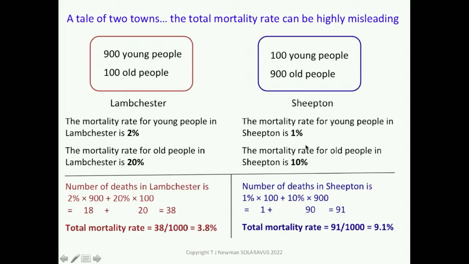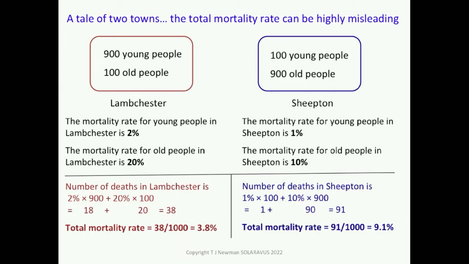Now in Sheepton, the number of deaths would be 1% of the young population, 1% of 100, and then 10% of the old population. But you see we have quite a large old population there, 10% of 900, which is 90. 1 plus 90 is 91. So the total mortality rate in Sheepton is 91 divided by 1,000, which is 9.1%.